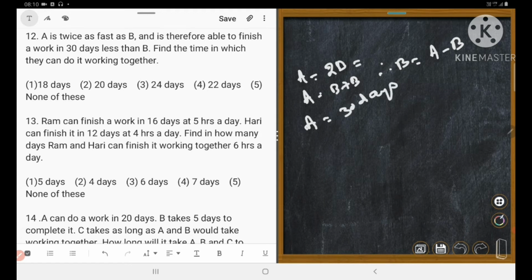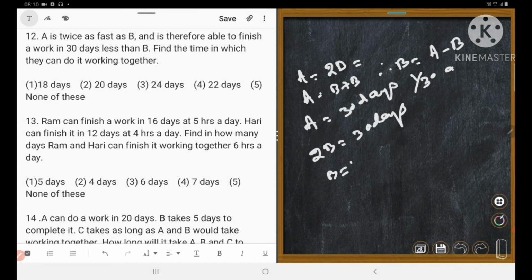Or 1/30 part is equal to 2B is equal to 30 days. 2B is equal to 30 days, right? B is equal to how many? If 2B completes the work in 30 days, 1B will do it in more days.